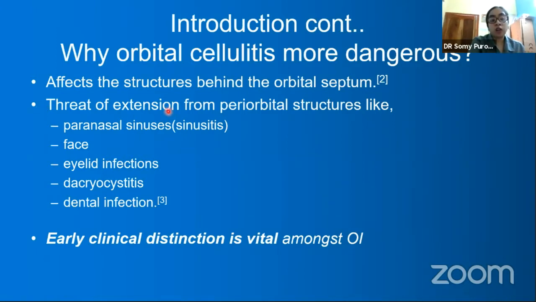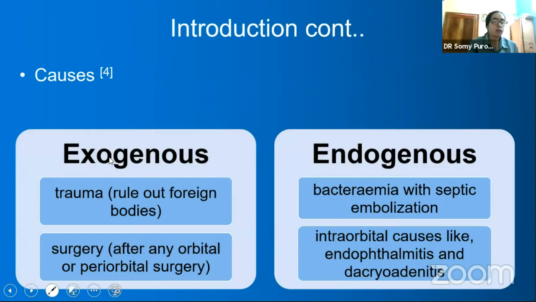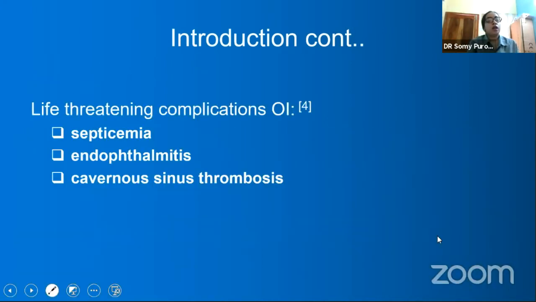There is always a threat of extension from periorbital structures like paranasal sinus, face, eyelid infection, dacryocystitis, dental infection, etc. Early clinical distinction is very vital amongst orbital infection. The causes can be exogenous and endogenous. Exogenous causes being trauma and surgery, and endogenous causes being bacteremia with septic emboli, intraorbital causes like endophthalmitis, etc. Now, orbital infections can have life-threatening complications like septicemia, endophthalmitis, and cavernous sinus thrombosis.